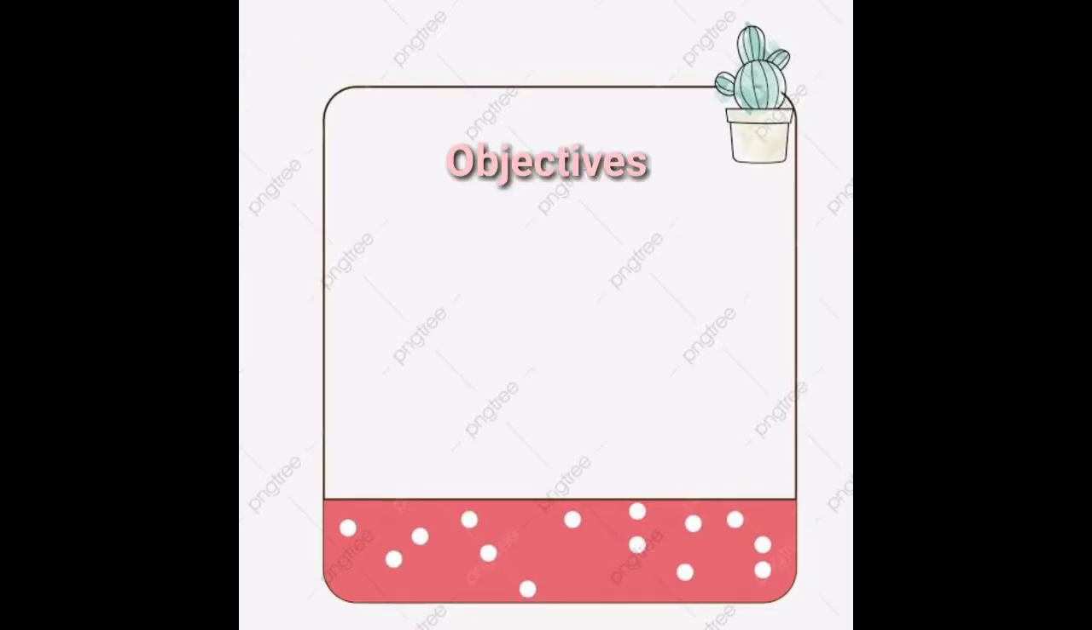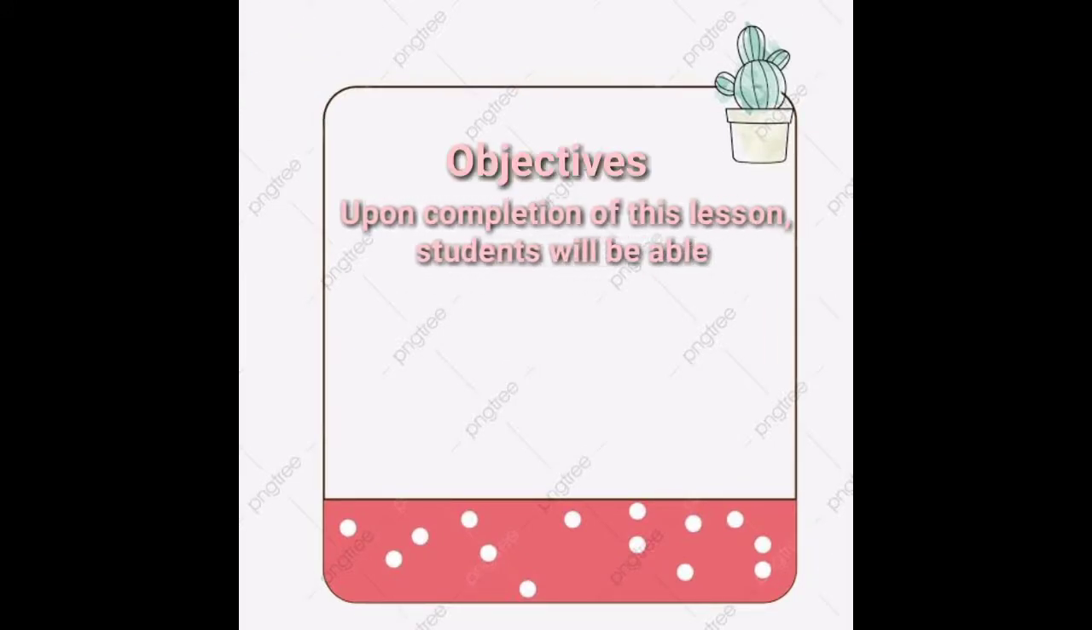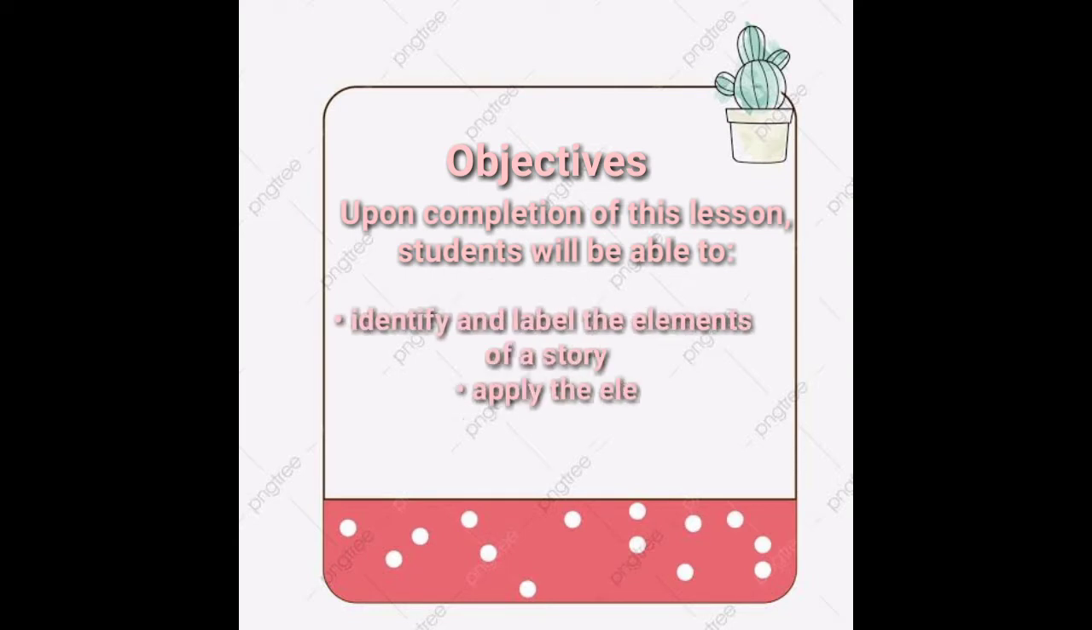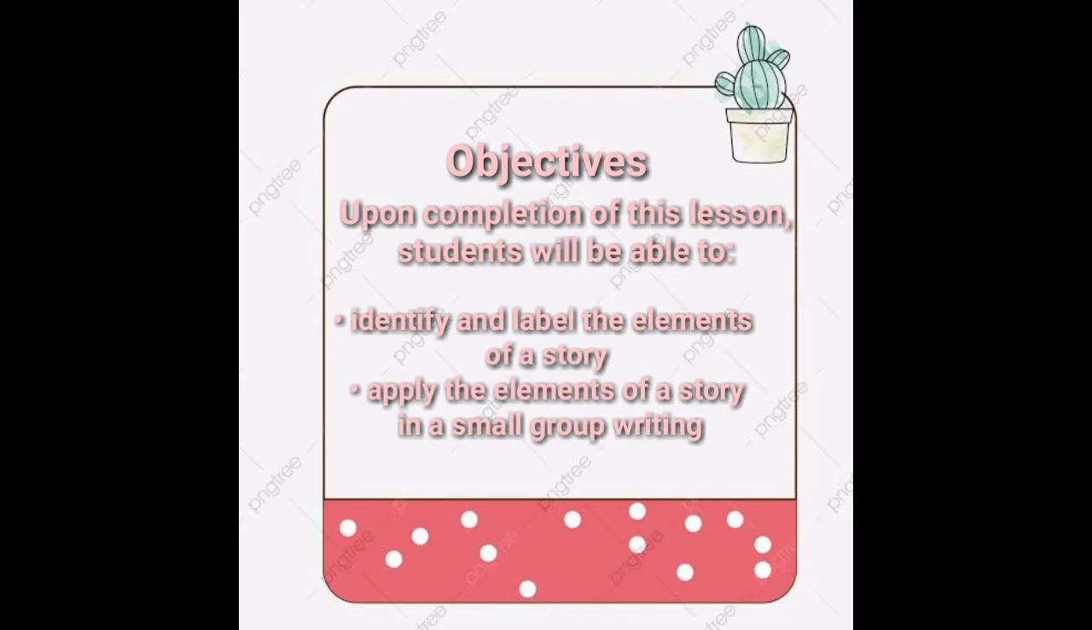So here are the objectives for today. Upon completion of this lesson, students will be able to identify and label the elements of a story. Second, apply the elements of a story in a small group writing. So let's start our lesson for today.